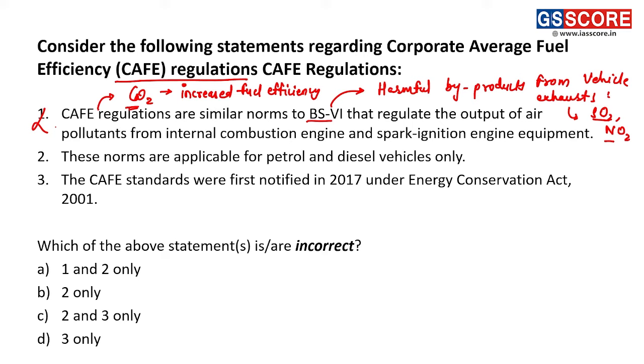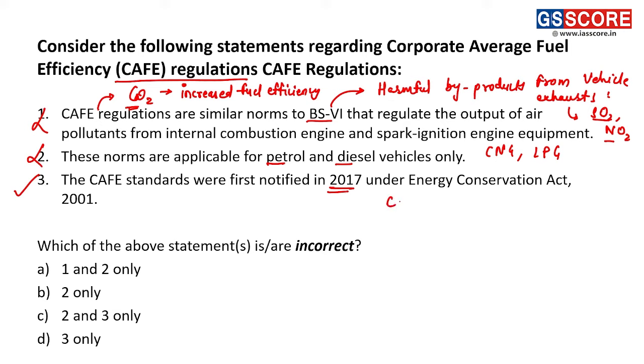Fine. Next statement now. These norms are applicable for petrol diesel vehicles only. Again, this statement is an incorrect statement. Along with petrol and diesel, CAFE norms are also applicable for CNG and LPG vehicles. Right? Not only for petrol and diesel, but also for CNG and LPG vehicles. Next, the CAFE standards were first introduced in 2017 under Energy Conservation Act 2001. So this statement is a correct statement. First CAFE norm came into being in 2017.